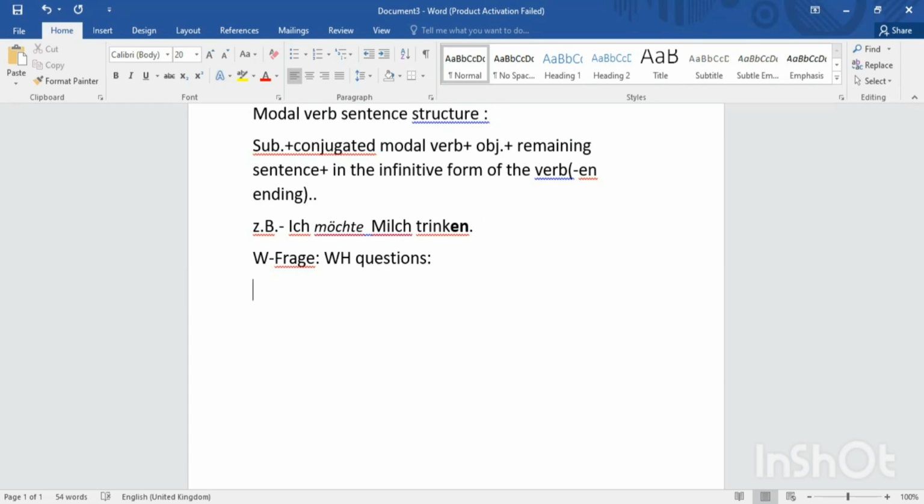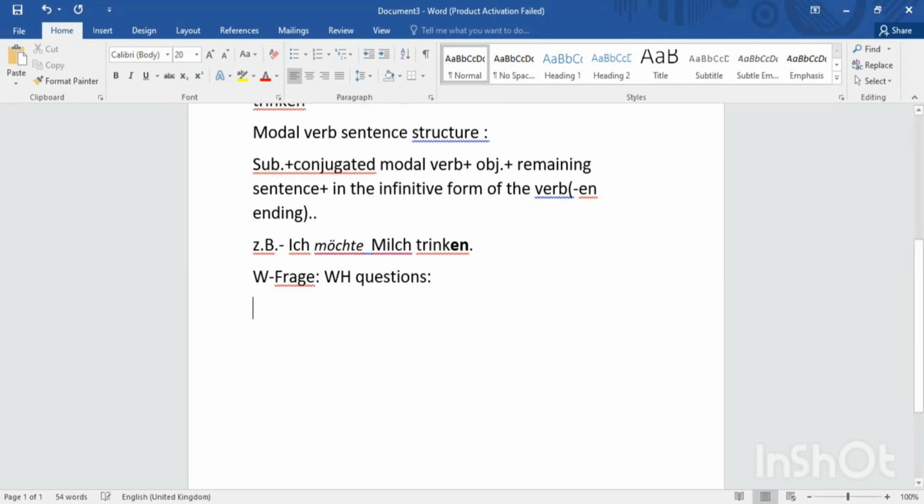So if someone is saying Ich möchte Milch trinken, this is the answer or statement here. So what can we ask them? We can ask what would you like to drink, right? So what can we use? Was, and then the verb möchten. Here the person we are asking is you.